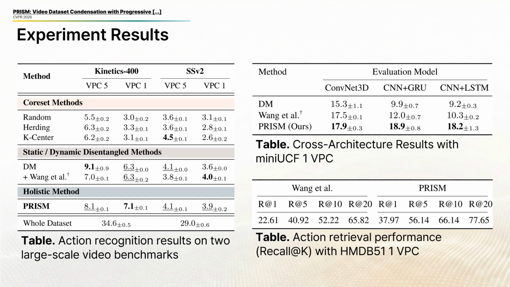We further test PRISM on action retrieval with HMDB51, where it substantially outperforms the prior method across all recall at K levels. This shows that the condensed data captures transferable semantic structure that goes beyond the original training task.